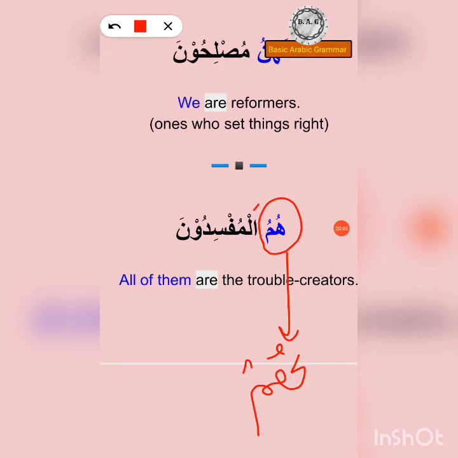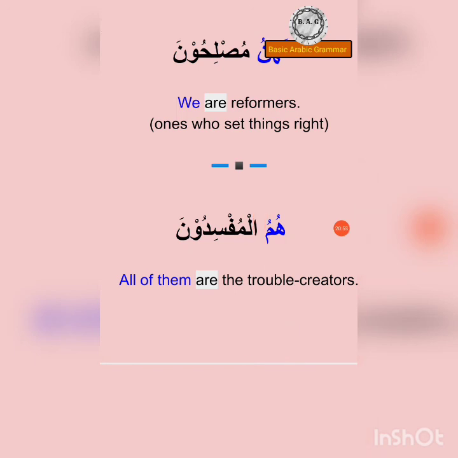That's the reason we decided to silence this hamzatul wasl, and we connect this last letter of hum directly with lam tarif. This is something that we have already studied in the previous chapters. So that's the reason of humul mufsiduna. It is actually hum al mufsiduna, but for easy flow of language, we simply say humul mufsiduna. So this sukoon is replaced with pesh.